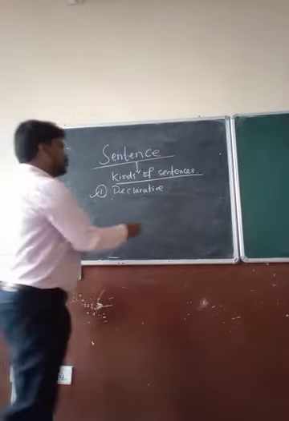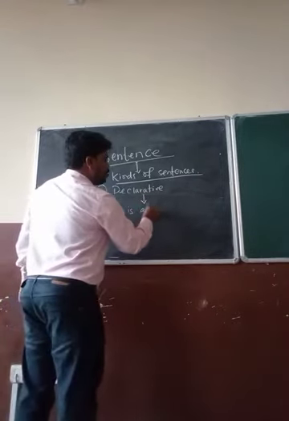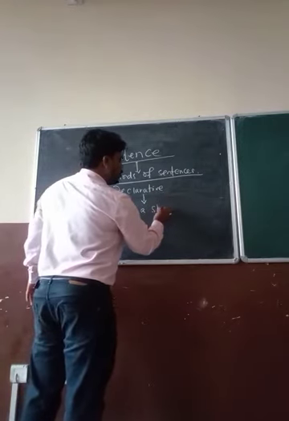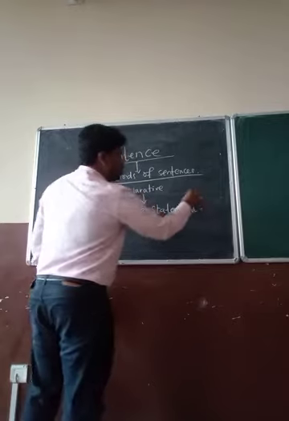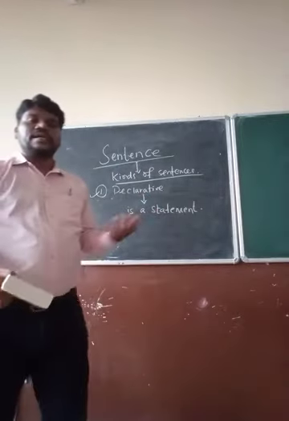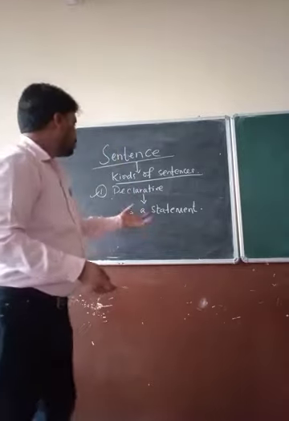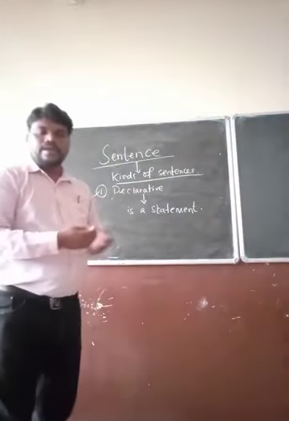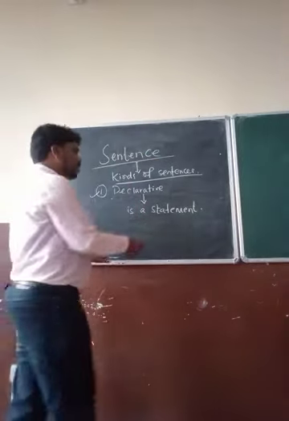It is a statement. Declarative sentence is a statement. Statement in a sense, it is not a question, it is not an imperative sentence, it is not the exclamatory sentence, very easily we can understand.